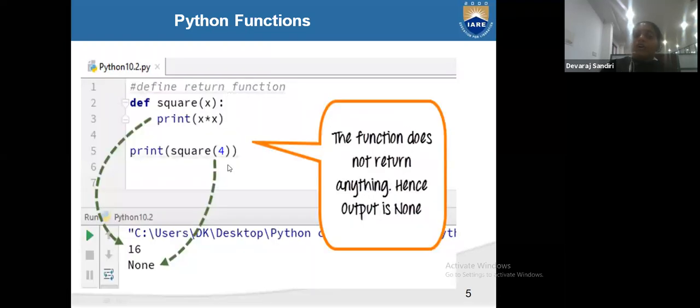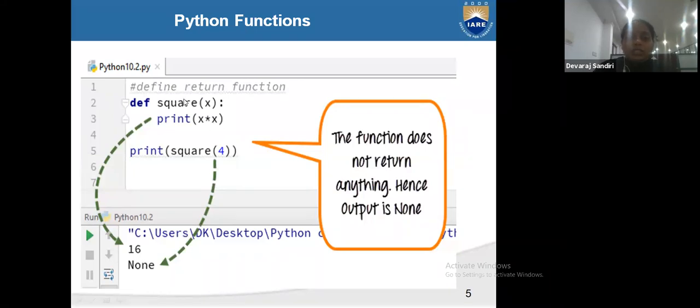When you do not return the value from the function properly, you will get None. Why are we getting None? When the function does not return anything, hence the output is None.